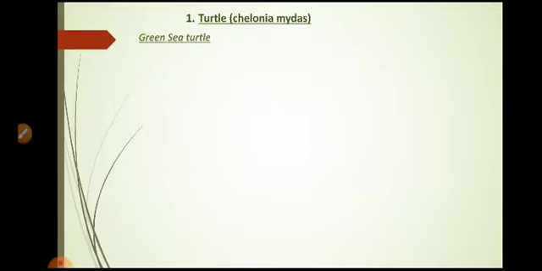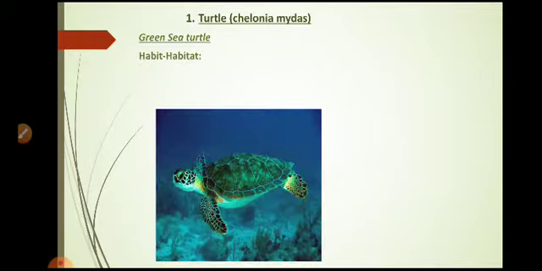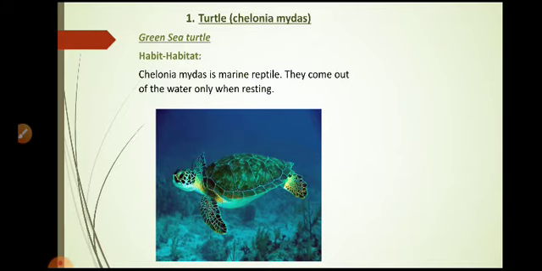First of all, turtle. The scientific name of turtle is Chelonia mydas. Its common name is green sea turtle. What is the habit and habitat? As we can see in the photograph, this species, Chelonia mydas, is a marine reptile, and they come out of the water only when resting. After that, the classification of turtle.